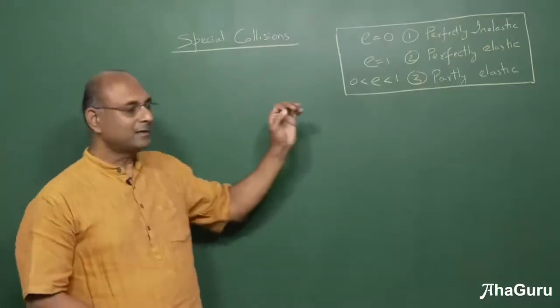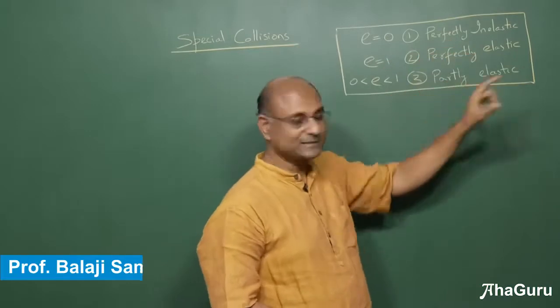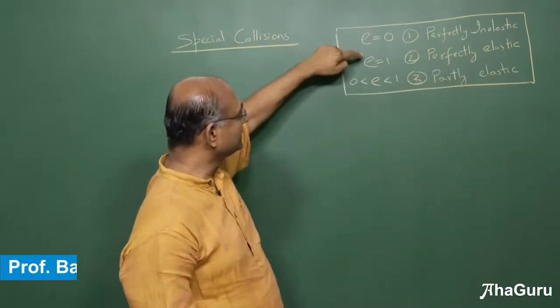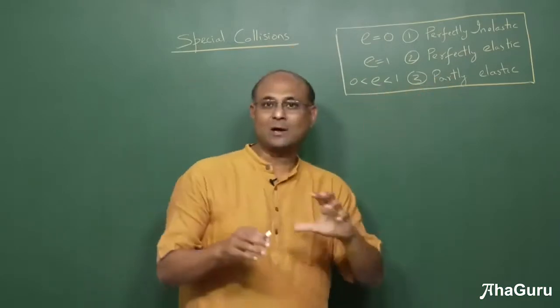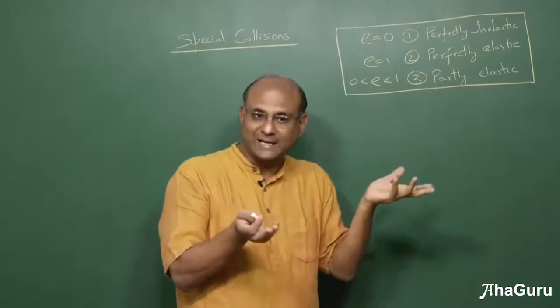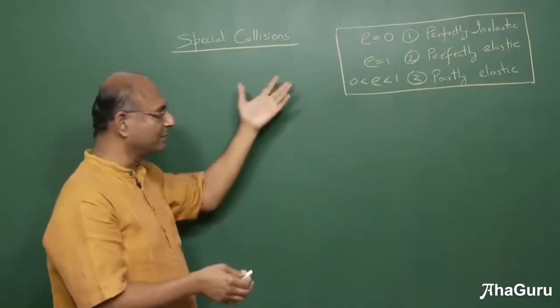Now we have learnt three different types of collision questions. One was perfectly inelastic, then the second one was perfectly elastic. So here E was 0 and here E was 1, and we also saw a set of examples where E is between 0 and 1, so we call it partly elastic, partly inelastic. Now let us look at a few more cases of collisions.